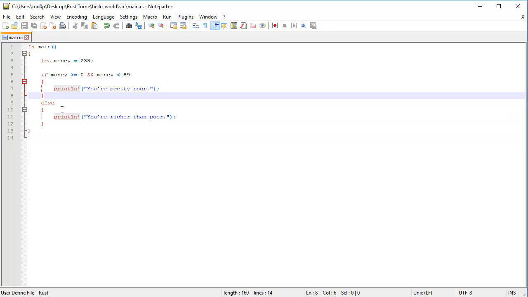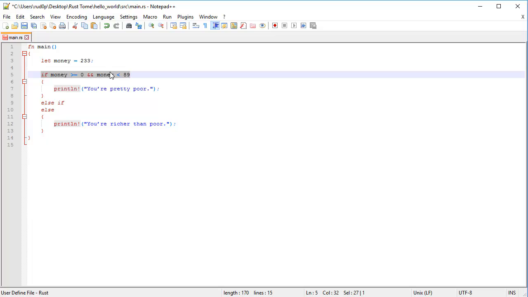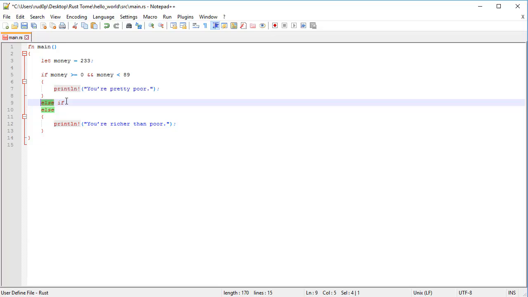And instead of doing that, we can add something called an else if. Type in an else and if together. So we're now doing if money is greater than or equal to 0 and money is less than 89, then this happens. Then inside this else if here, it's checking else because it's not equal to this. This evaluates to false. Then it goes to this first else here, and then up on that else is an if, straight after the else.